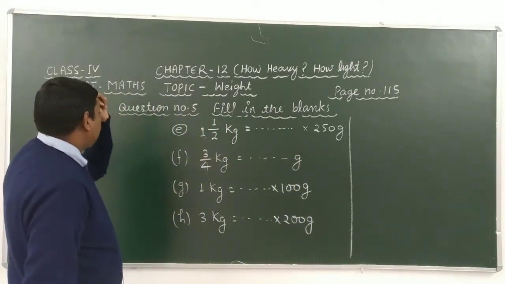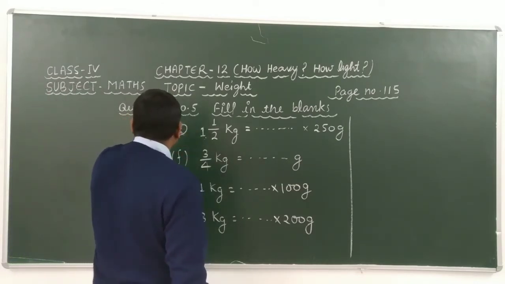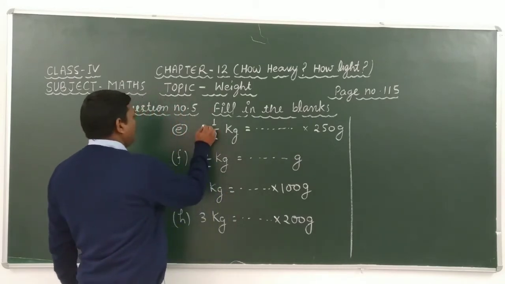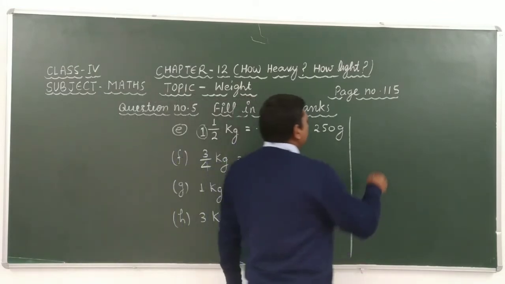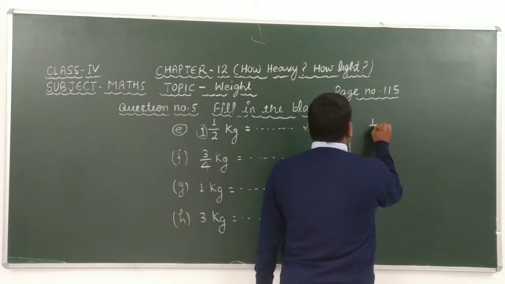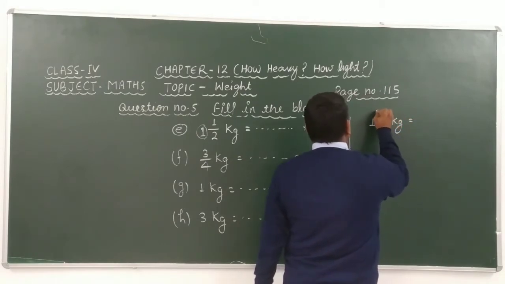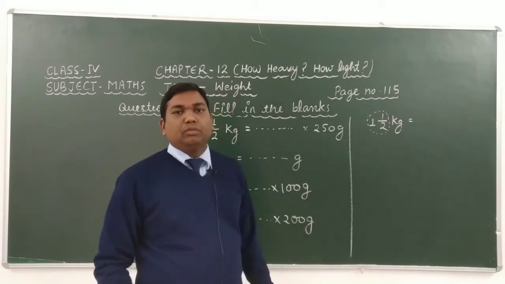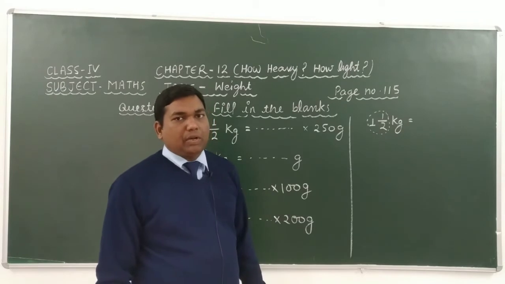Dear sons, here it is given 1 whole 1/2 kg. It means 1 kg and half kg. Dear sons, this is a mixed fraction. Firstly, we have to change the mixed fraction into an improper fraction.